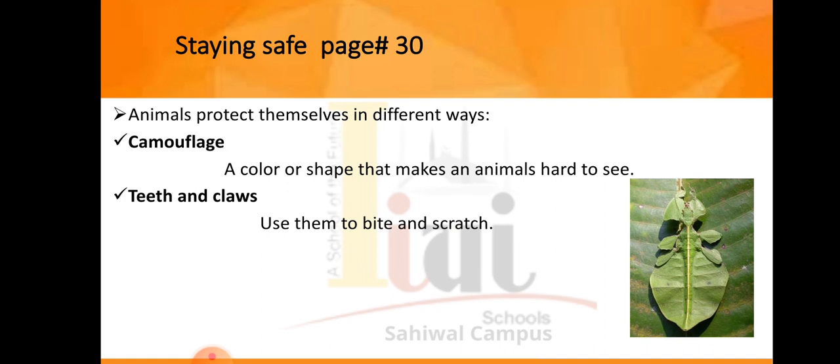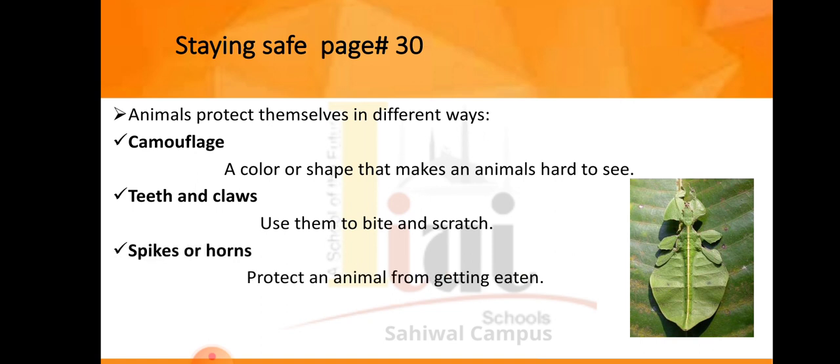Animals use their teeth and claws to bite and scratch other animals to protect themselves. Some animals have spikes or horns. With spikes or horns, these animals protect themselves from getting eaten. When some animal attacks them, they throw or pinch their spikes or horns on that animal. In this way they protect themselves from other animals or from being eaten.